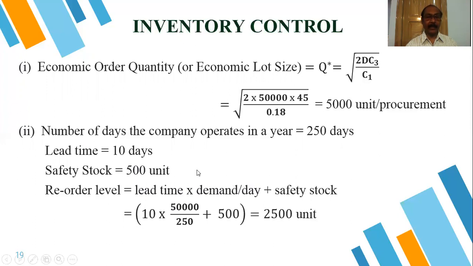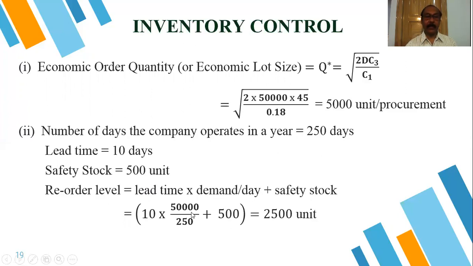That capital D is the demand per year. So instead of capital D, whatever we wrote in model 1 or during the discussion of the formula, it is better to write small d during the calculation of the reorder level. So lead time into demand per day.